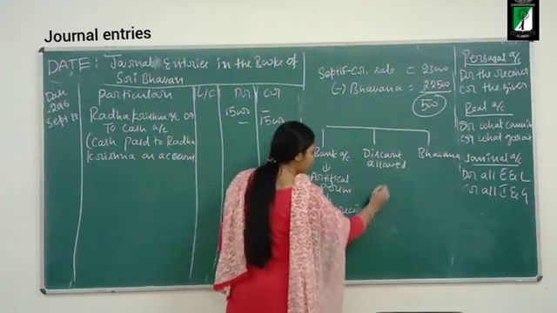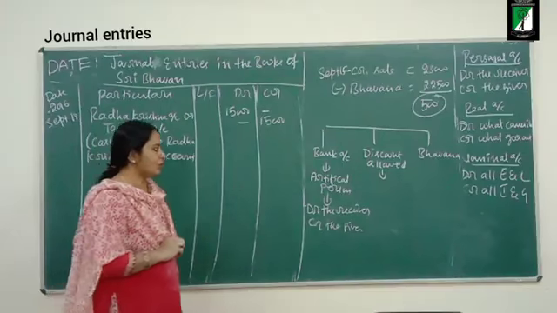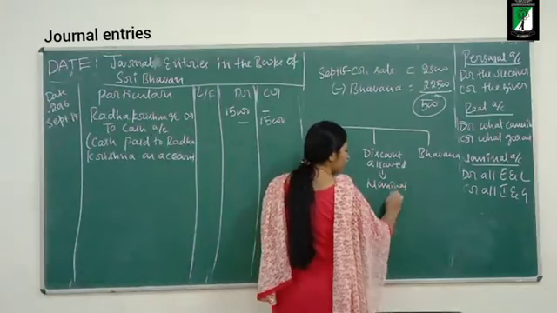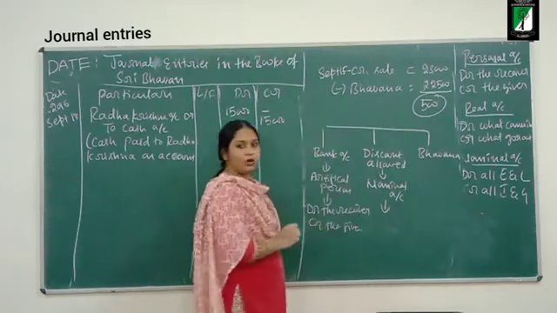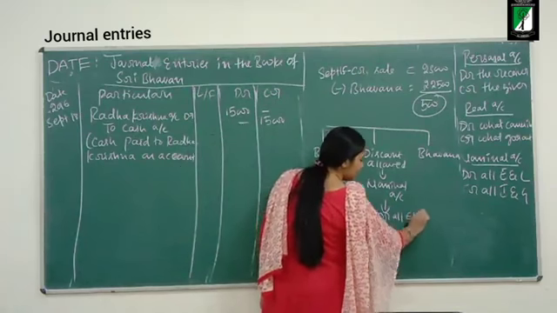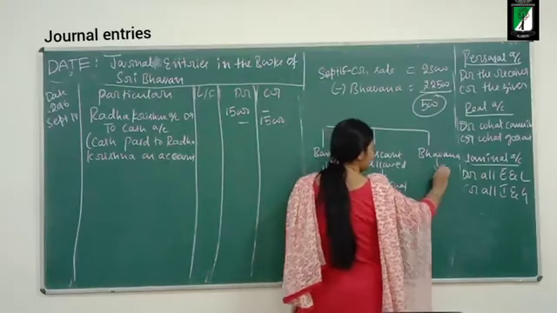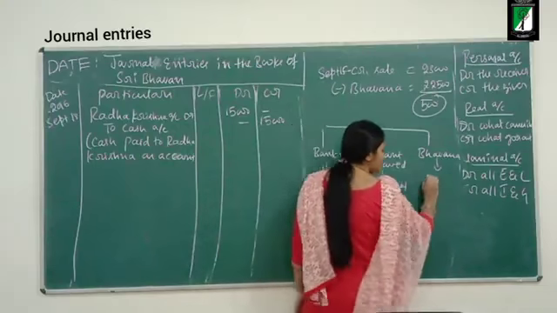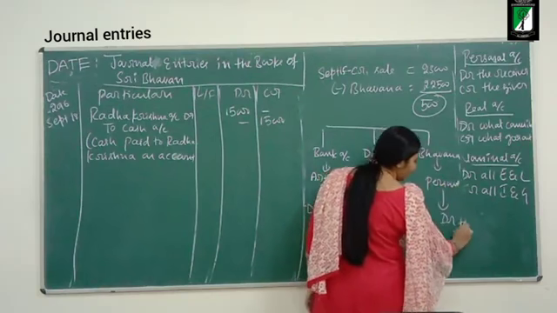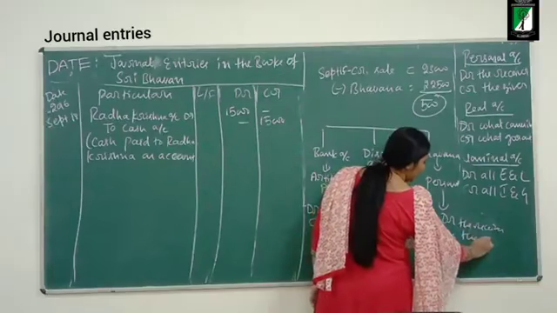Okay. Discount allowed is an expense and loss to the business. So which account rule do you have to follow? If it is an expense and loss, nominal account rule. What does the nominal account say? Debit all expenses and losses, credit all incomes and gains. Bhavana is a natural person, so personal account rule: debit the receiver, credit the giver.